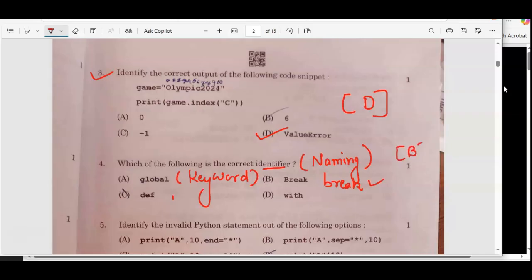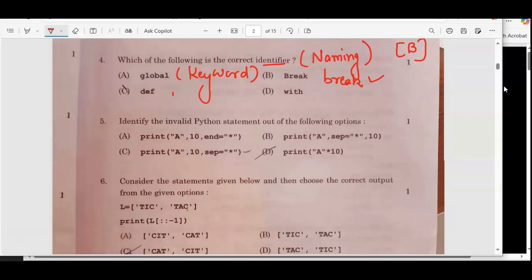Option number B. Now we are moving to the fifth part. Identify the invalid Python statement of the following options. Since all are print statements, they are asking about the syntax error. Print A, 10 is correct. Then A, 10 separated with asterisk is also correct.